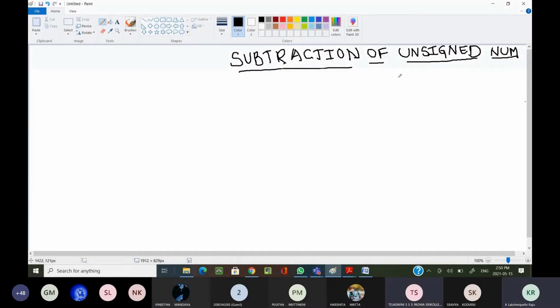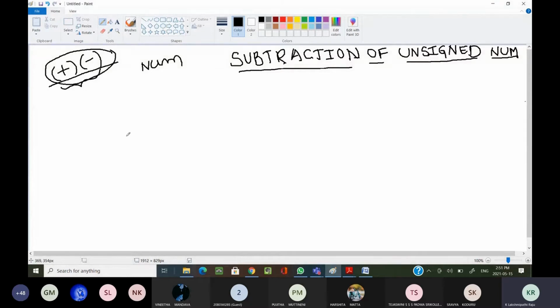Okay. What you are saying is correct. Here we are not concentrating on the sign. That means whether the number is a positive number or a negative number, we are not taking care of that. We are not considering the sign. Simply, we are considering only the numbers. We are not including the sign. That is the meaning of unsigned number. Subtraction of unsigned numbers.